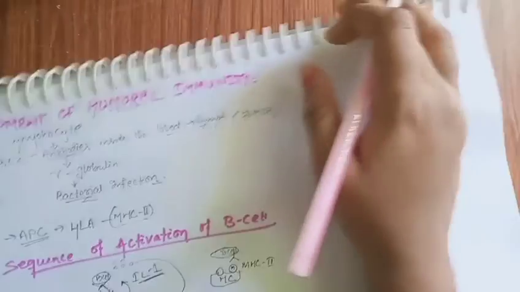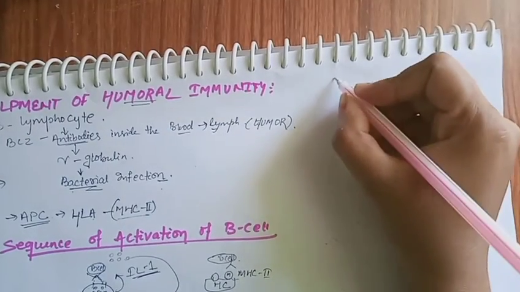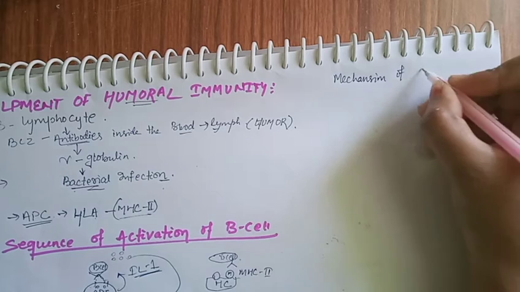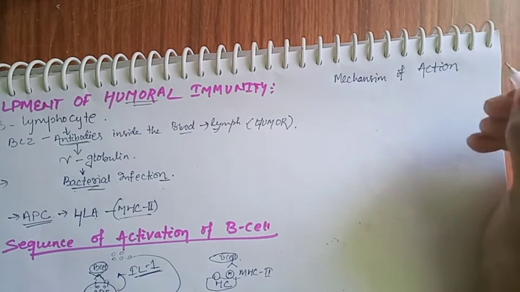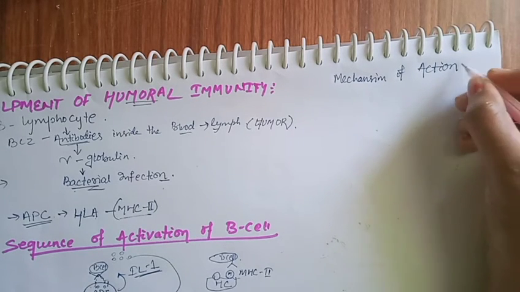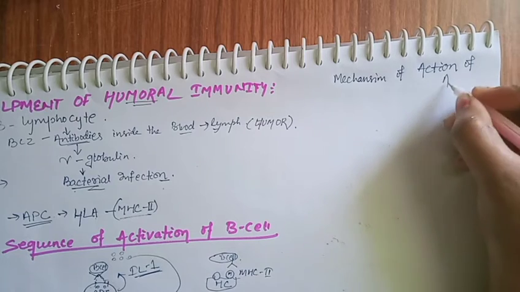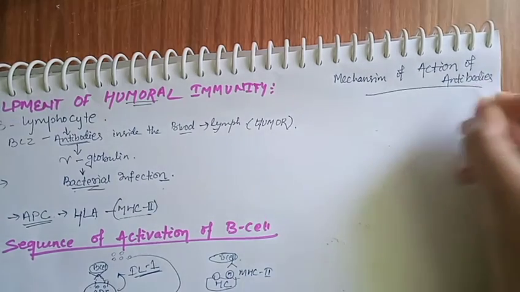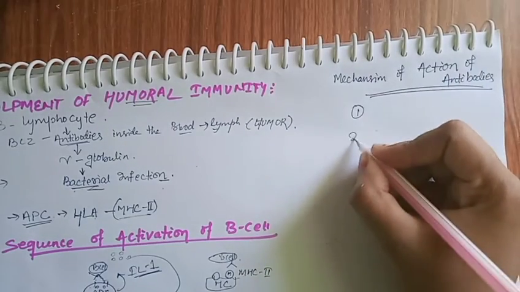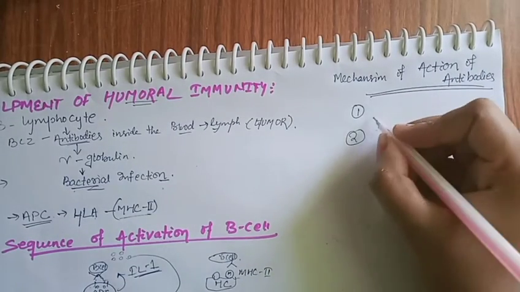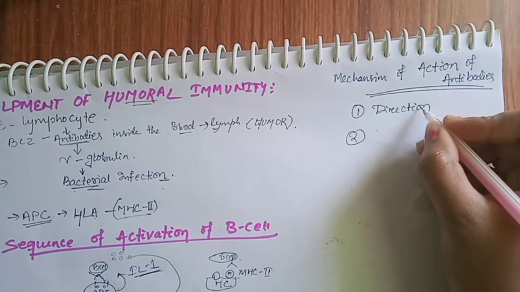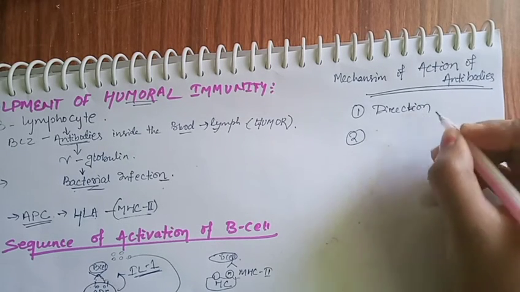How does antibody act upon the foreign pathogen and destroy it? It is divided into two ways. One is the direct action and another is the indirect action.